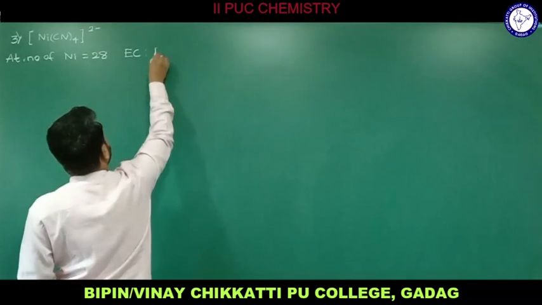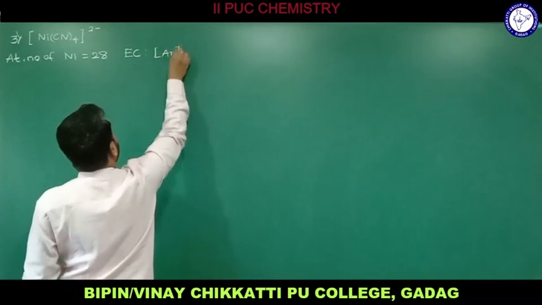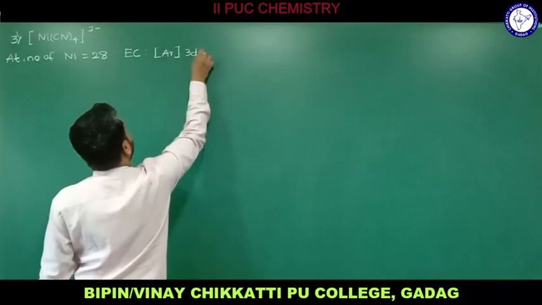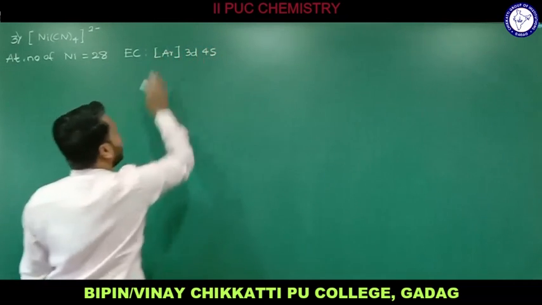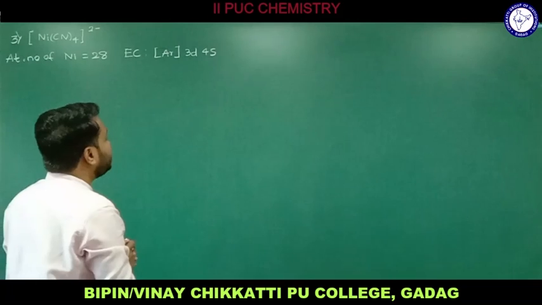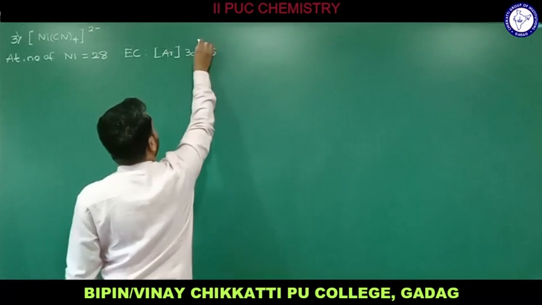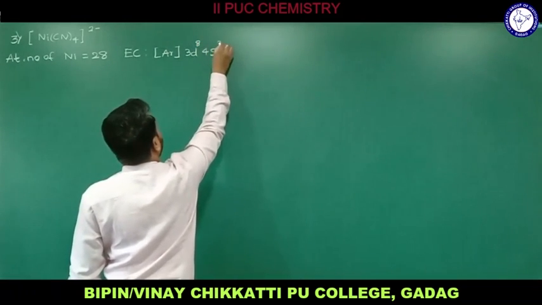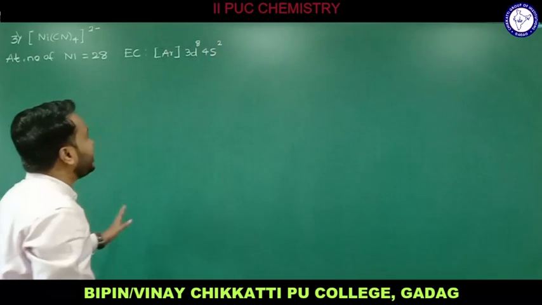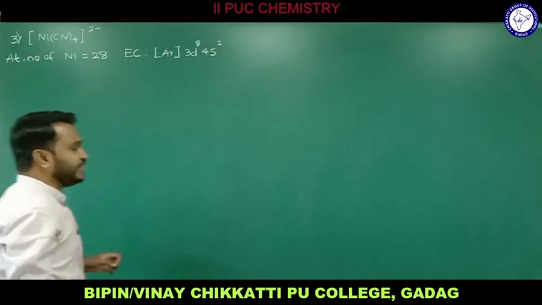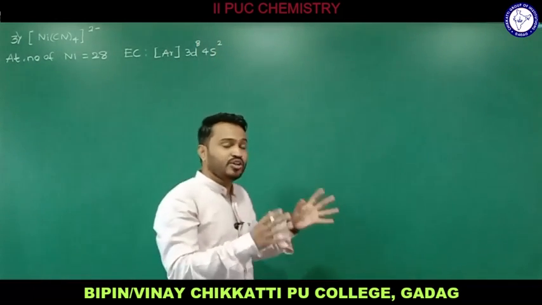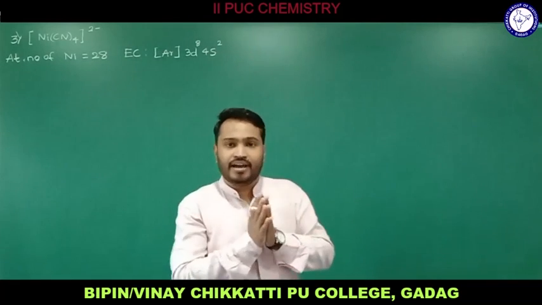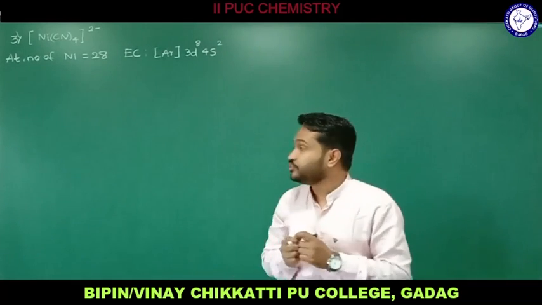Therefore, the nearest noble gas is argon, and we have 3d and 4s. Argon, it is 18, isn't it? So therefore, I will write 3d8 and 4s2. 18 plus 8 plus 2, we will be getting 28. So 28 is the atomic number of nickel, and I have written the respective electronic configuration of that.